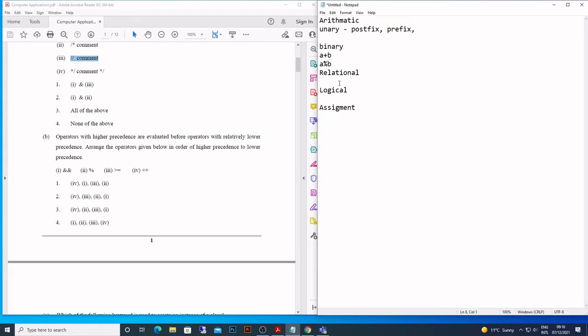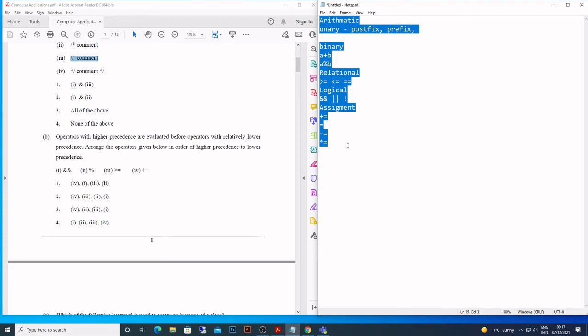And then come relational operators, greater than, greater than or equal to, less than or equal to, then you have double equals to. These are relational operators. Logical operators are and, then comes or, and then comes not. And then assignment operators, as you know, equals to, plus equals to, minus equals to, or multiplication equals to. They are also known as shorthand operators. So that's how these operators are.